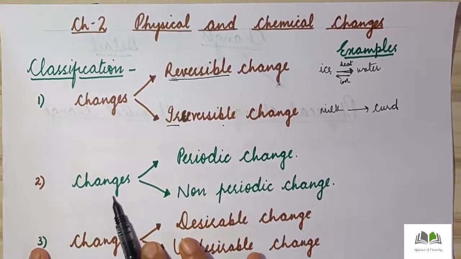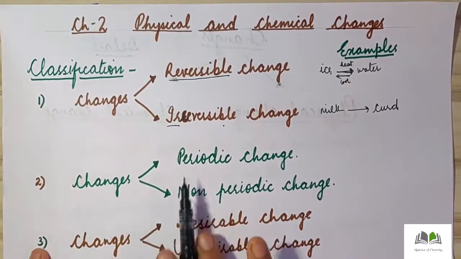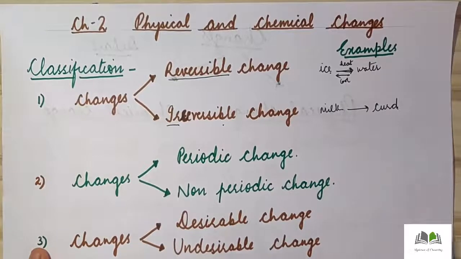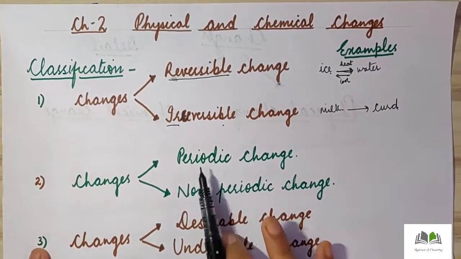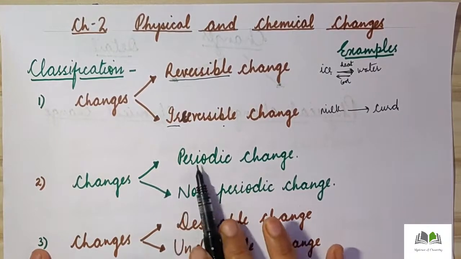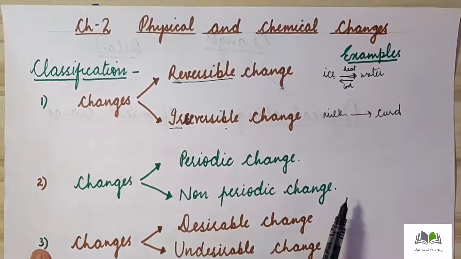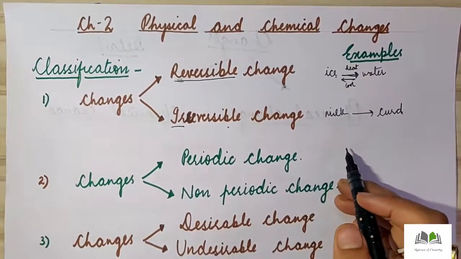Now the second classification we have: changes can be classified into two types on the basis of whether the change repeats itself or does not repeat itself. On the basis of that, changes can be classified into two types. Number one is known as periodic change and second is known as non-periodic change. So what is the meaning of periodic change? We have our periods every day in class.